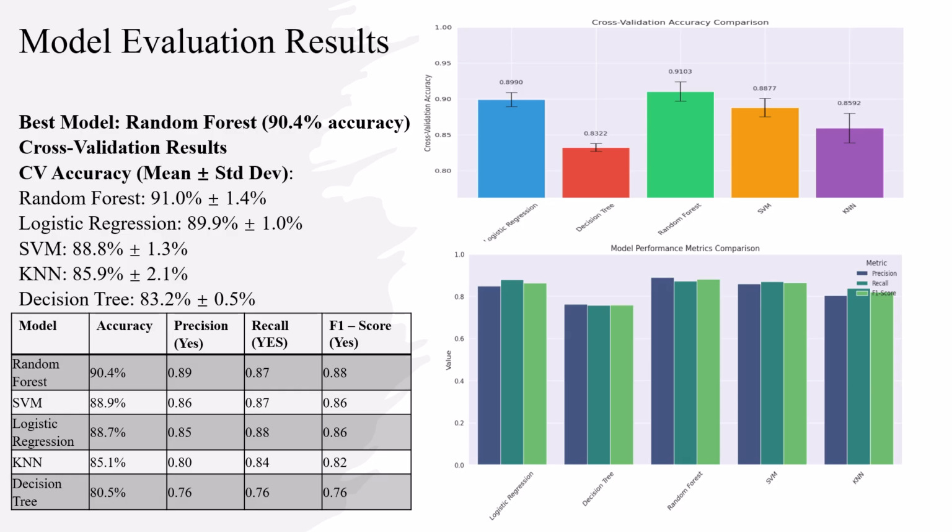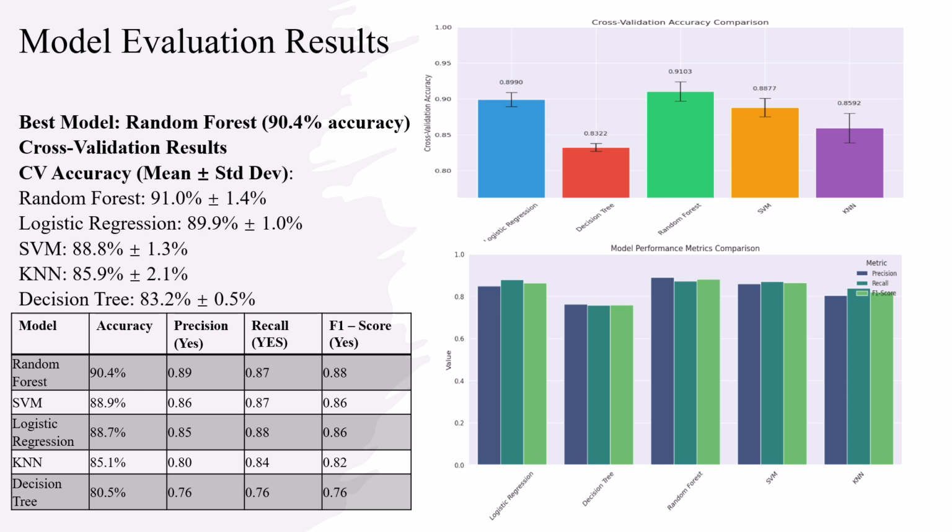Now for our results, this table shows the performance metrics for all 5 models. Random forest achieved the highest accuracy at 90.4%, followed closely by SVM at 88.9% and logistic regression at 88.7%. KNN and decision tree performed somewhat lower at 85.1% and 80.5% respectively.